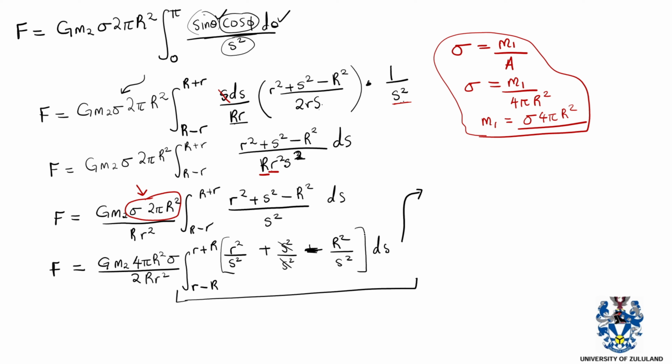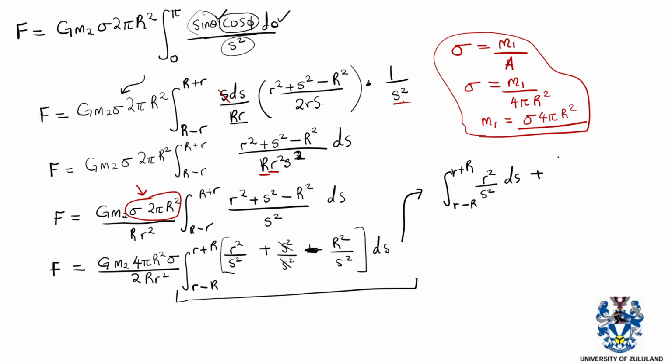To evaluate this integral, basically here, we are just going to spread the integral sign inside. This will be from r minus R to r plus R, the integral of r squared over s squared ds. And then we can have the same thing here.